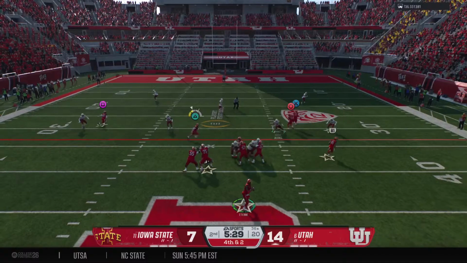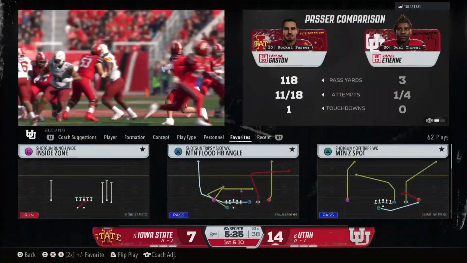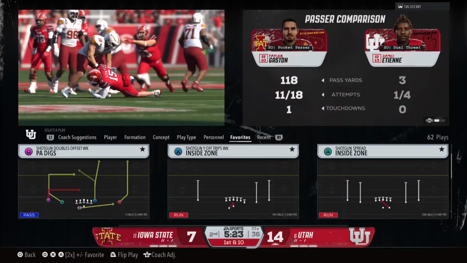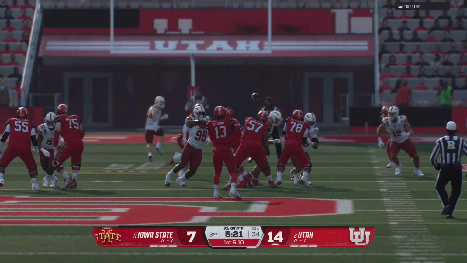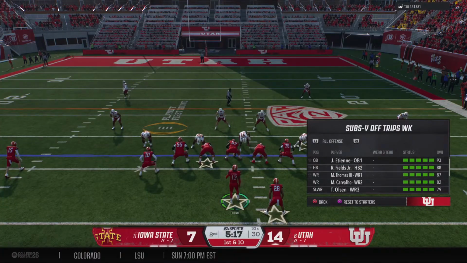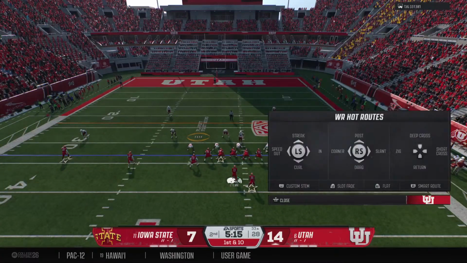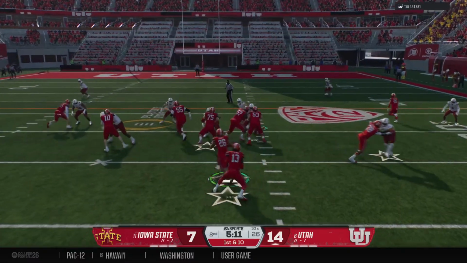Here's the snap. Quarterback drops back. He's got it. Enough for a first down. He goes down right there, but it's enough for a first set of downs for this offense. That's why you practice and work on these routes. When you get to a fourth down, you trust the receiver to run not only a good route, but know exactly where he needs to go to be able to get the distance for that first down.